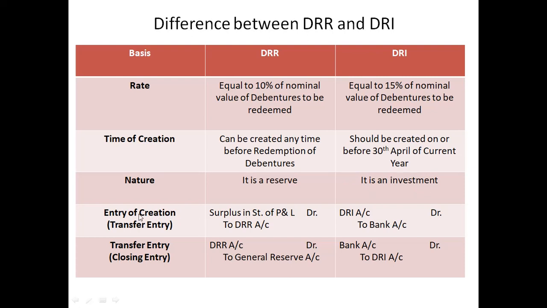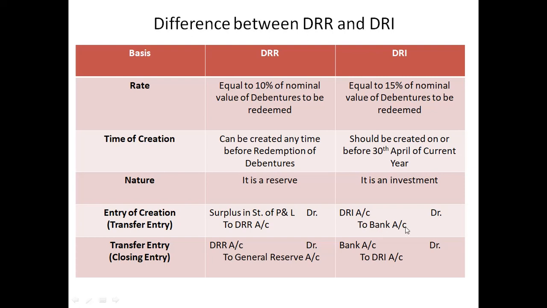So what will be the entry for creation or transfer for DRR? The transfer entry for DRR will be: surplus in statement of profit and loss, debit to debenture redemption reserve. This is your transfer entry for DRR. Now, what is the entry for creation of DRI? It will be DRI account debit to bank account.